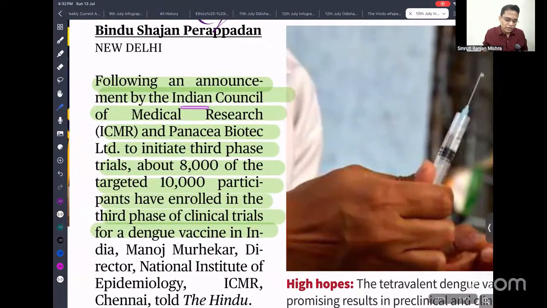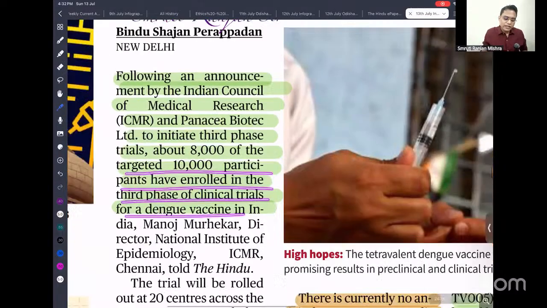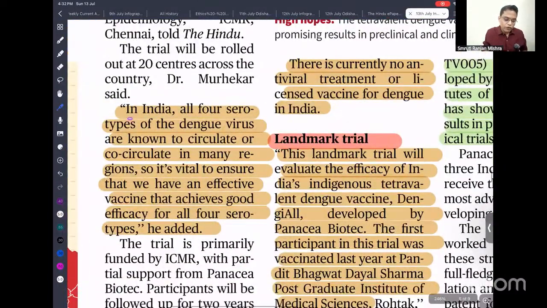So the Indian Council of Medical Research and Panacea Biotech initiated a third phase trial. Of the targeted 10,000 patients, 8,000 have enrolled in the third phase of the clinical trial of the dengue vaccine. In India, all four serotypes of dengue virus are known to be circulating. Serotype means different genetic variants of the dengue virus. So it is vital to ensure that we have an effective vaccine that achieves good efficacy against all four types